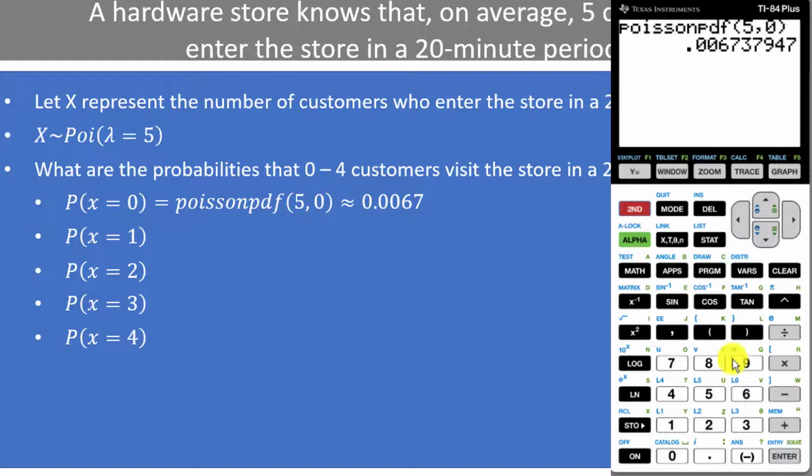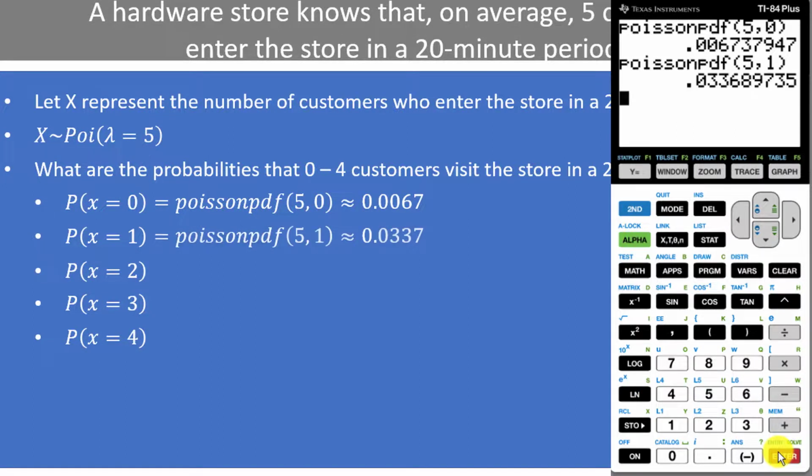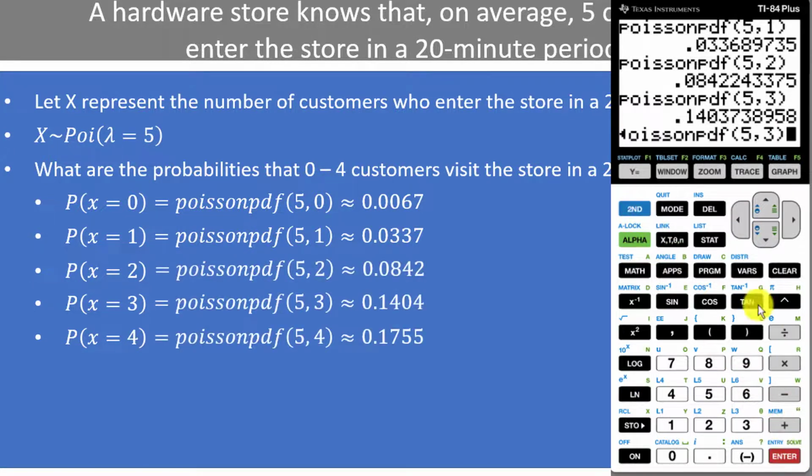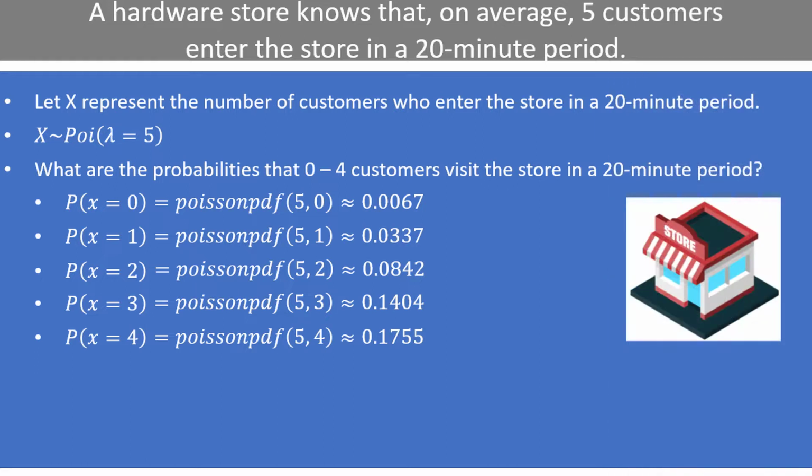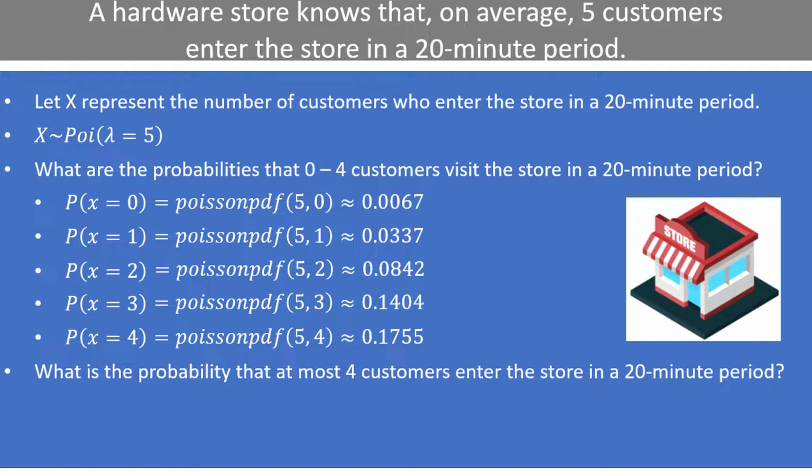If we press second enter, we can bring up our answer and change 0 to 1 to calculate the probability of one customer entering the store in a 20-minute period, which comes to 0.0337. We can do this 3 more times to get the remaining probabilities. These probabilities turn out to be 0.0842, 0.1404, and 0.1755.